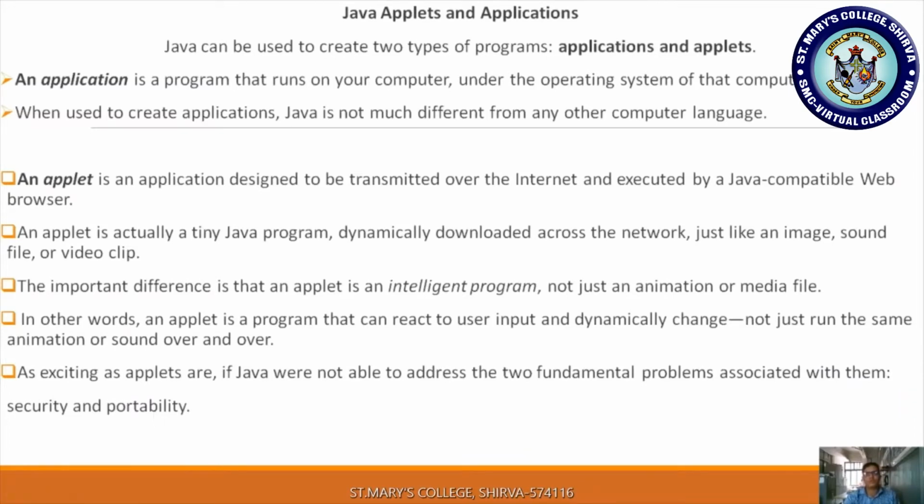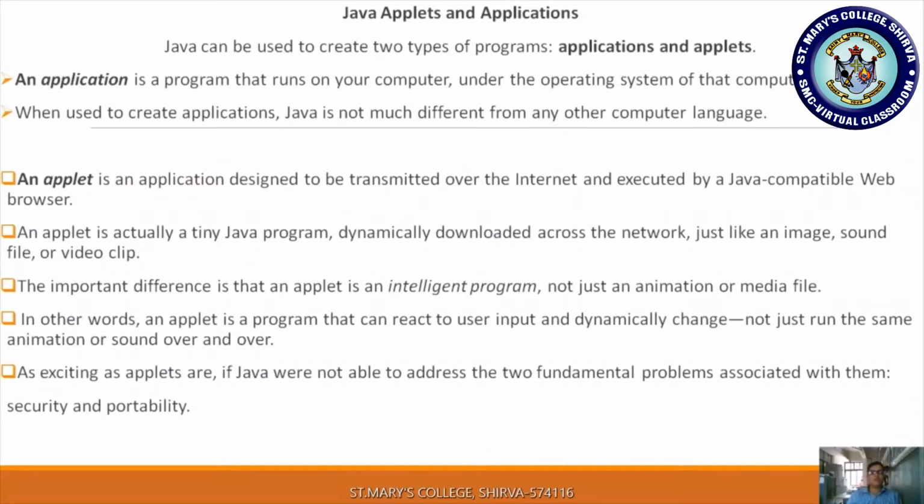So it is running on your own computer by using your own operating system. When used to create applications, Java is not much different from any other computer language. Whenever you want to create an application, you have to write a program. You are already familiar with how to write programs in C and C++. Java is much similar to C and C++, with some little differences, so we can easily access these applications.